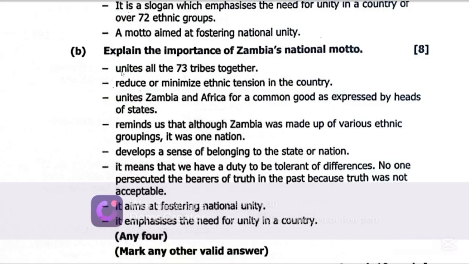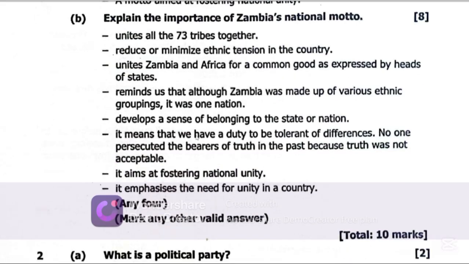Number 1, it unites all the 73 tribes together, and reduces or minimizes ethnic tension in the Zambian country. It unites Zambia and Africa for a common good as expressed by heads of state. It reminds us that although Zambia was made up of various ethnic groupings, it was one nation.